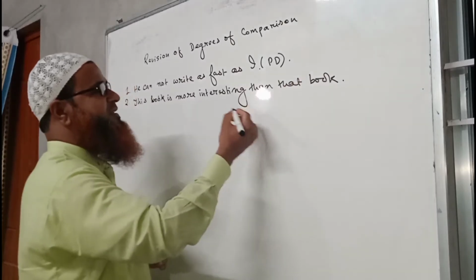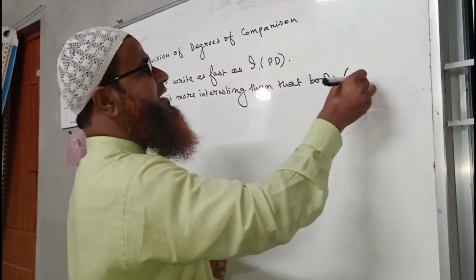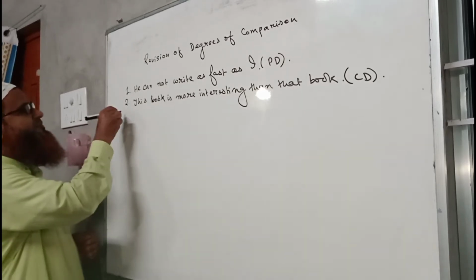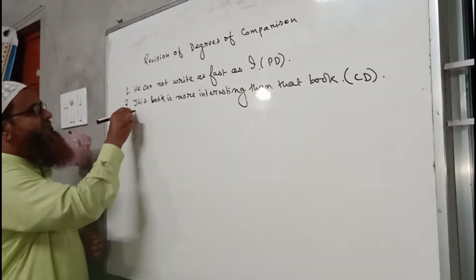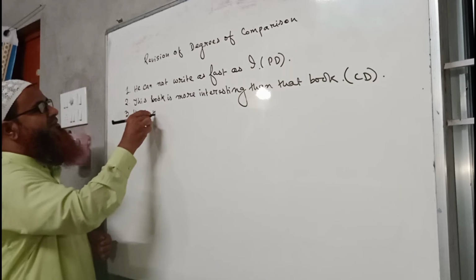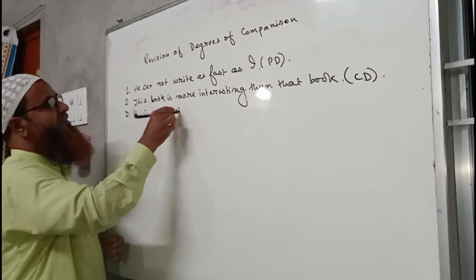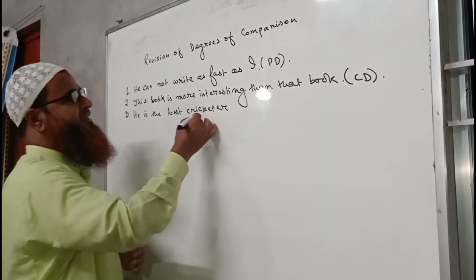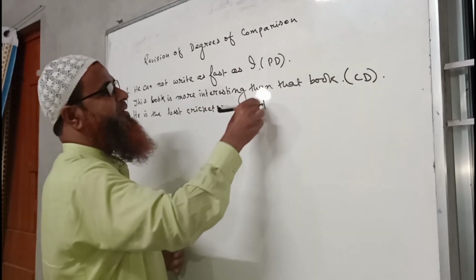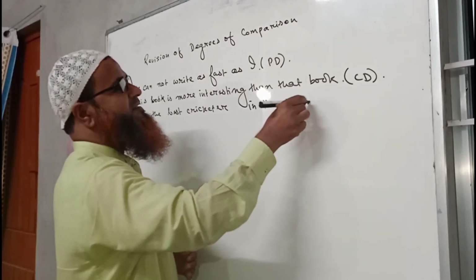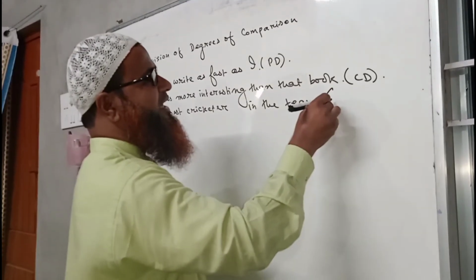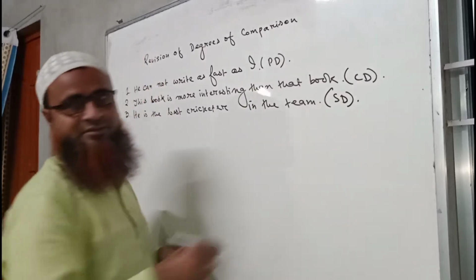This is a sentence of comparative degree, so it is CD here. Again, he is the best cricketer in the team. So this is a sentence of superlative degree. So here I am writing SD.